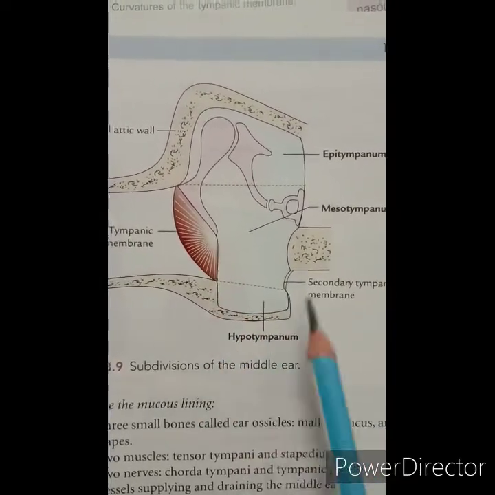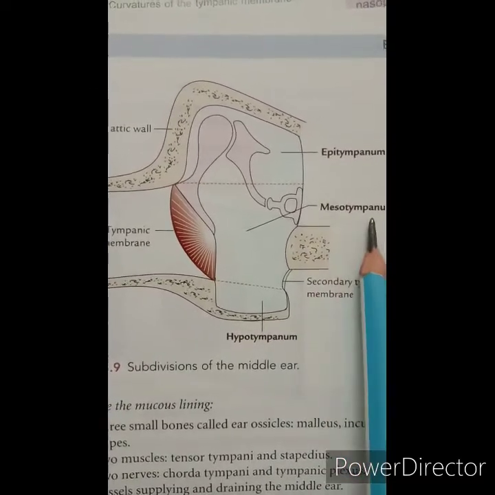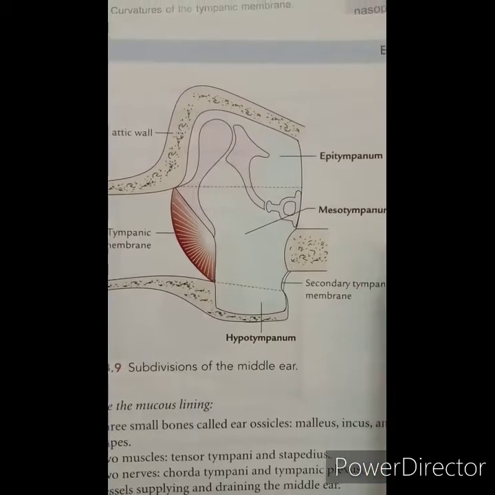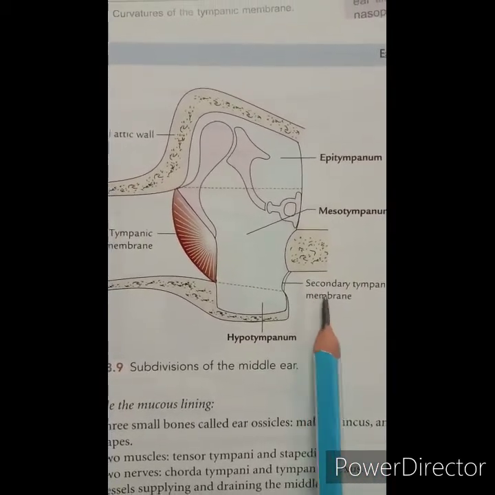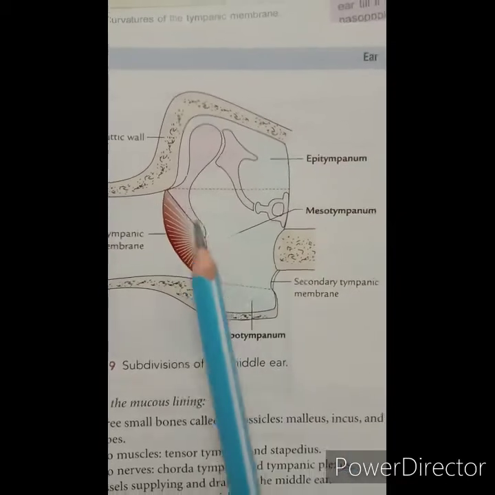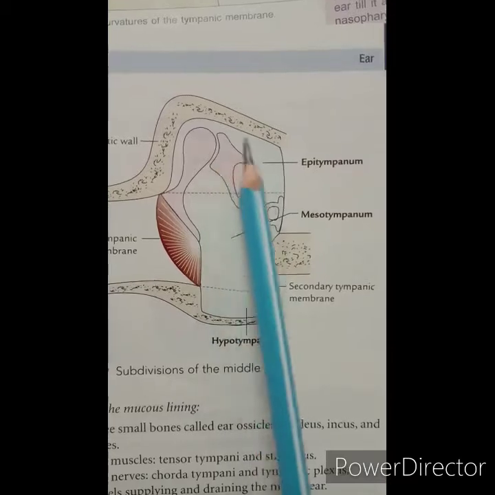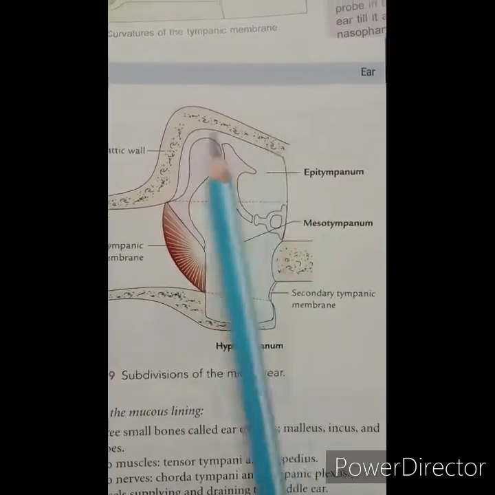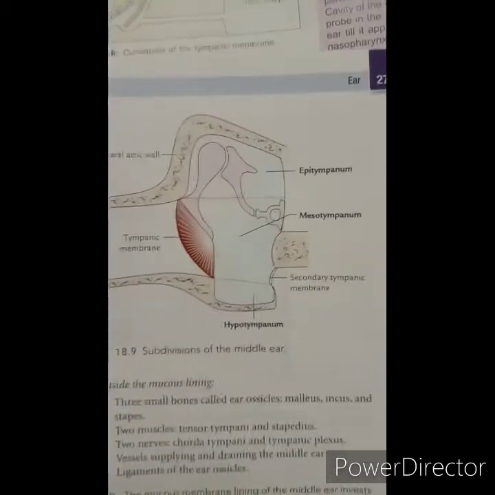Then the medial wall, this side. It is formed by the labyrinth and the cochlea, that is the internal ear. Then the roof, the upper part, is formed by a thin plate of bone called the tegmen tympani. Then let's see the floor.